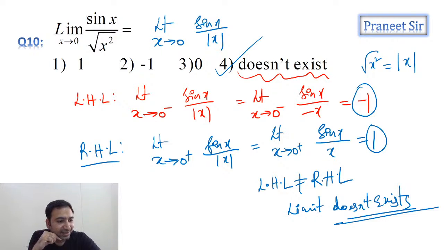Most of the times, whenever a does not exist option is there, it will be the answer. Sin x by x, when x is tending to 0. Guys, x tending to 0 means x can be 0 plus or 0 minus. Guys, clear?